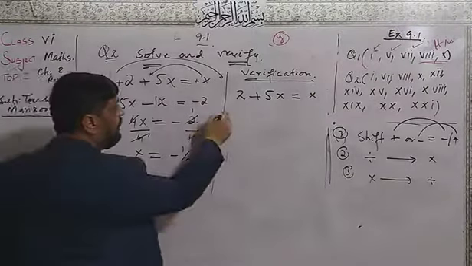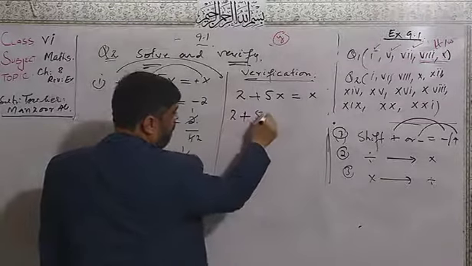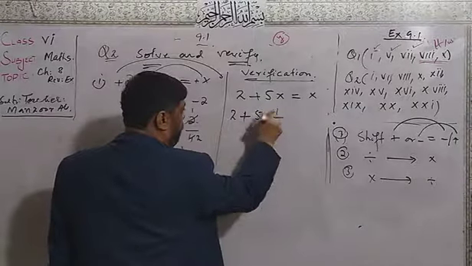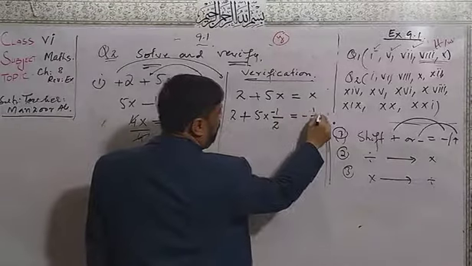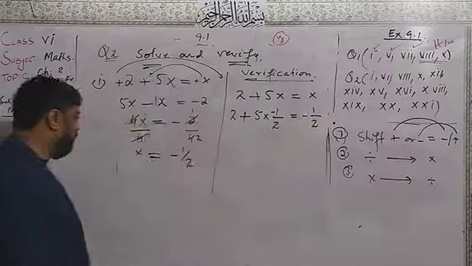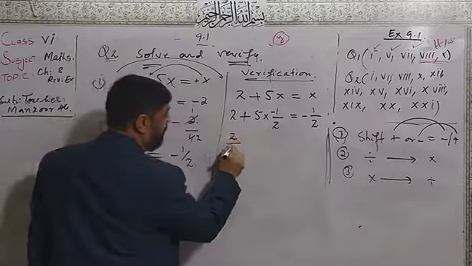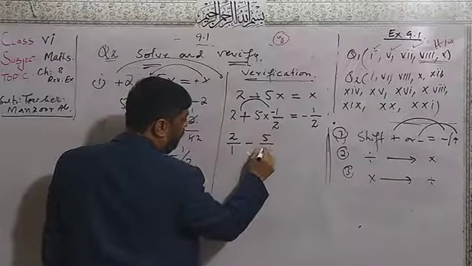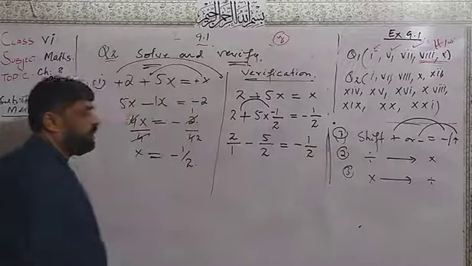Distance here, 2 plus 5 multiply the value of x, that is 1 over 2, but minus. Here is also minus 1 over 2 value of x. This will become 2 over 1, plus into minus, it will become minus 5 over 2, and here minus 1 over 2.